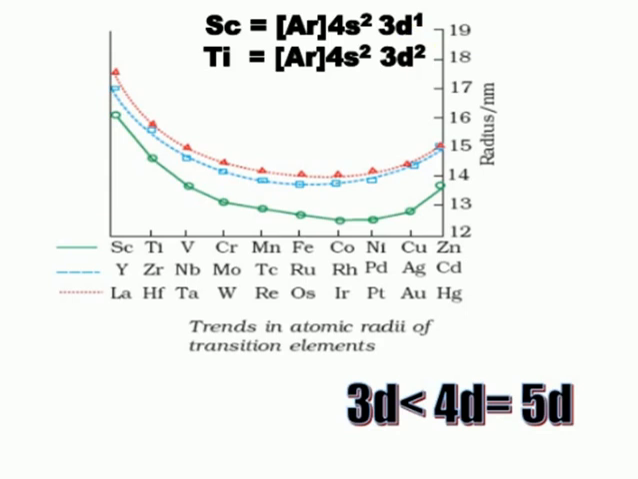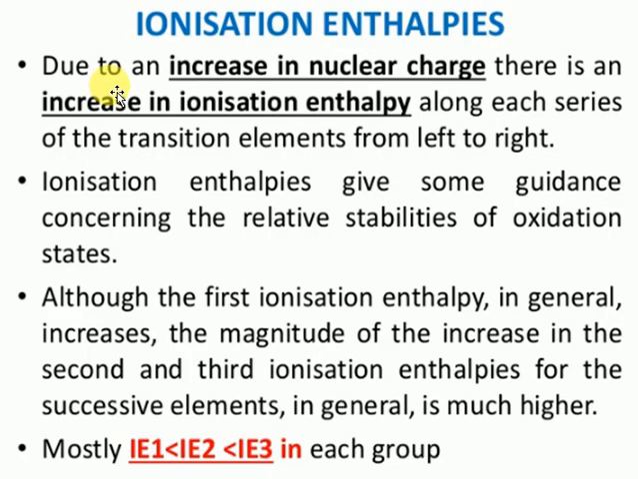The next important concept is ionization enthalpy. First of all, what do you mean by ionization enthalpy? Ionization enthalpy means the minimum amount of energy required to remove an electron from an isolated gaseous atom. Due to the increase in nuclear charge, there is an increase in ionization enthalpy. Ionization enthalpy is inversely proportional to atomic size: the larger the atomic size, the lower the ionization enthalpy.